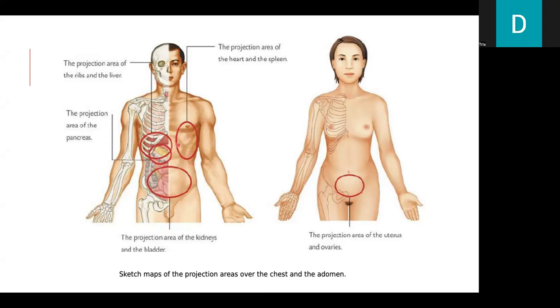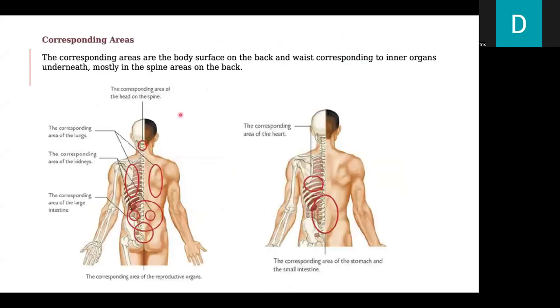And the projection area of the spleen and the heart is here. Here is the projection area of the uterus and ovaries. For corresponding areas, the corresponding areas are the body surface on the back and waist corresponding to inner organs underneath, mostly in the spine areas on the back.